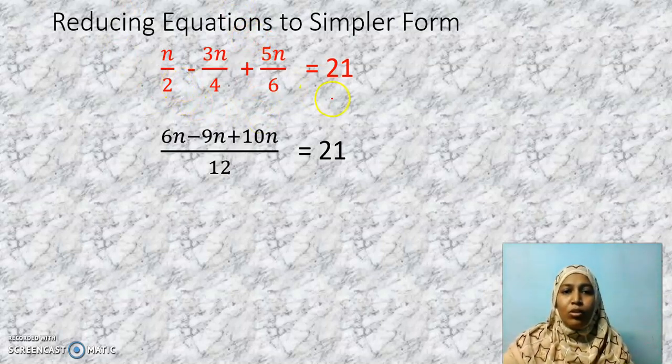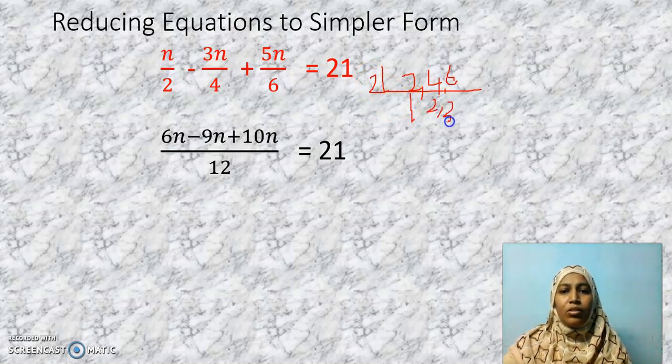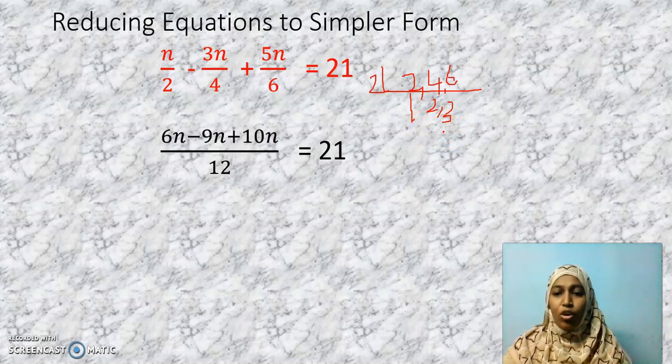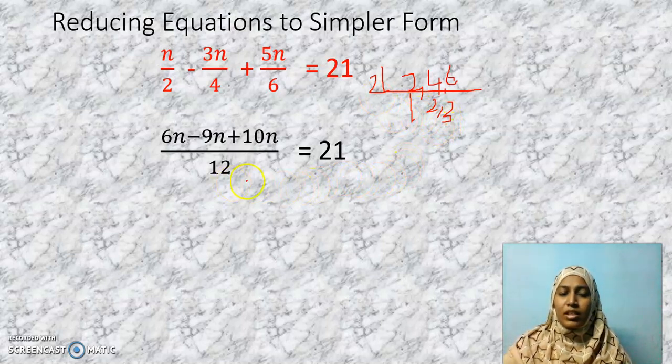So, how to get 12? Hope you remember these LCMs now. 2, 4 and 6. All these three numbers are multiplied by number table 2, 1, 2, 3. So 2 and 3 are two different numbers which are not common multiples. So I can say 3 2s are 6, 6 2s are 12. So 12 is the LCM.